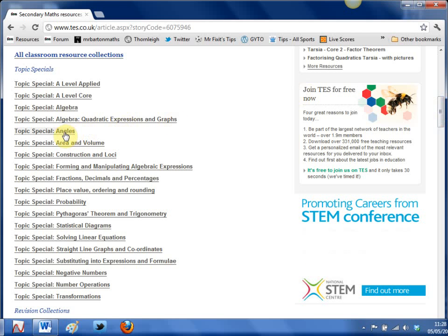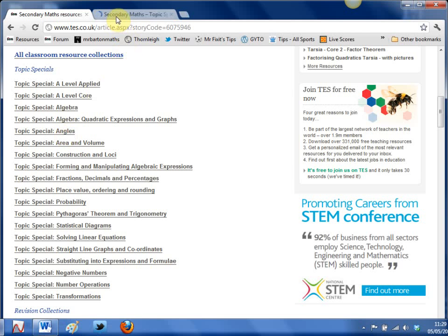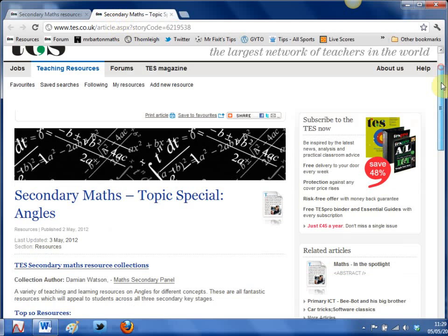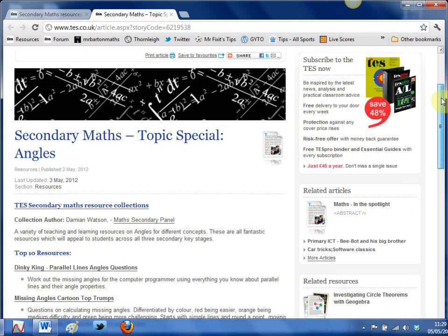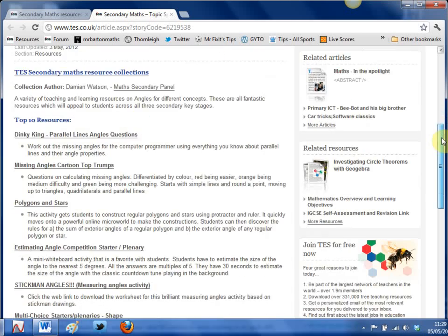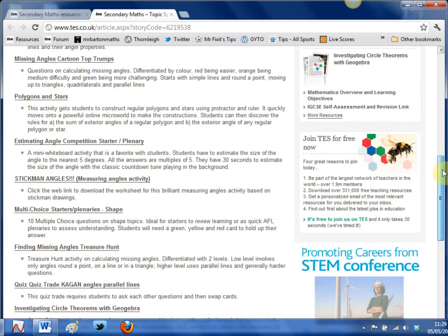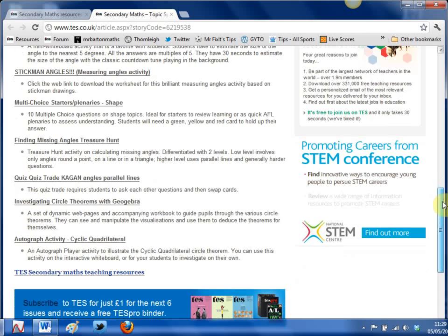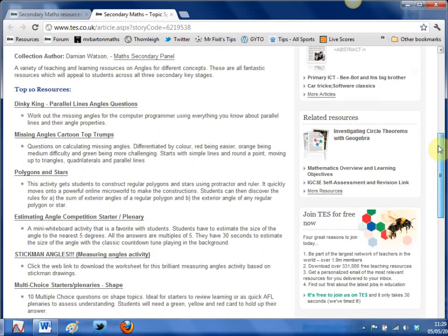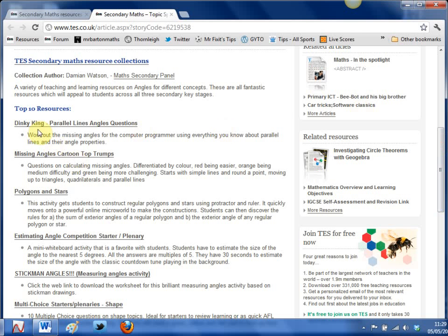So let's have a look at this one, angles. If I give that a little click, this topic special on angles has been put together by Damien Watson. What he's done is sift out 10 of what he considers to be some of the best resources for teaching angles and spicing it up, and the range of them is absolutely ridiculous. There's Dinky King, so we're straight off with a video game to study parallel lines.